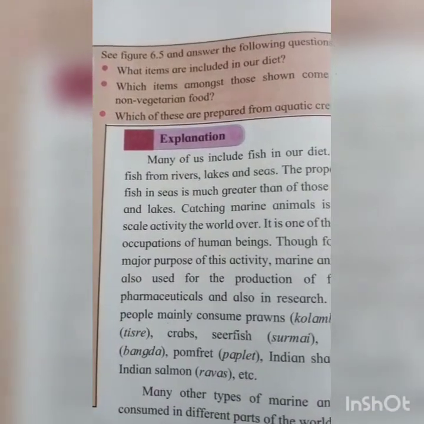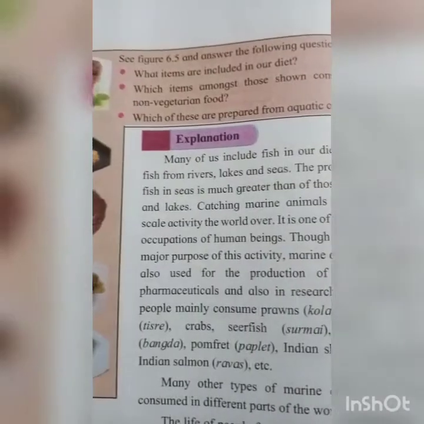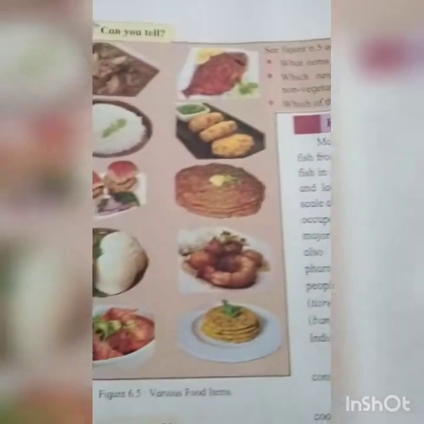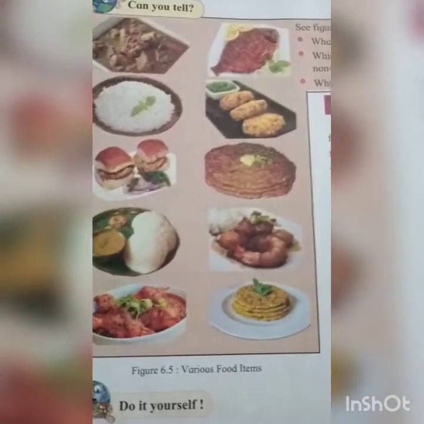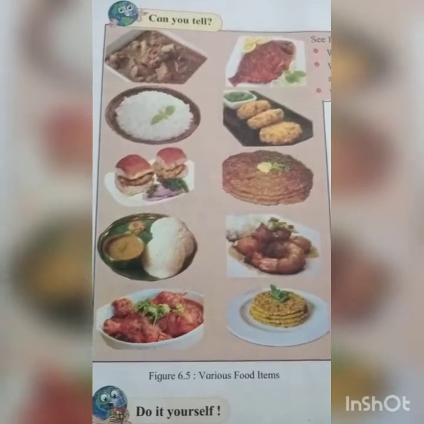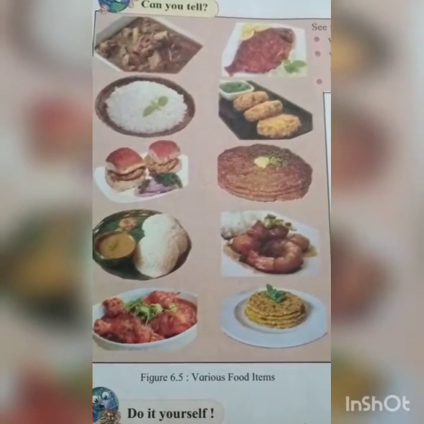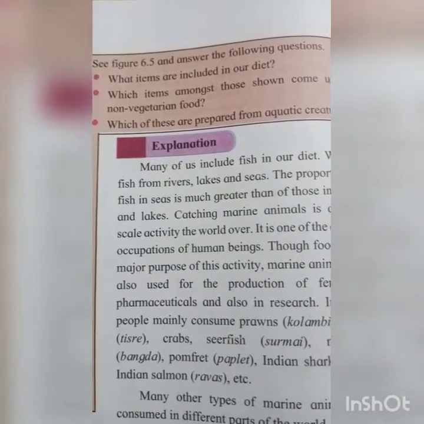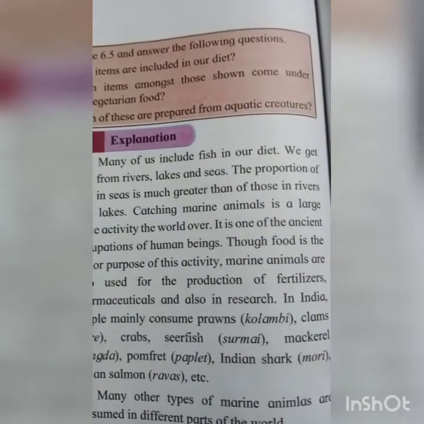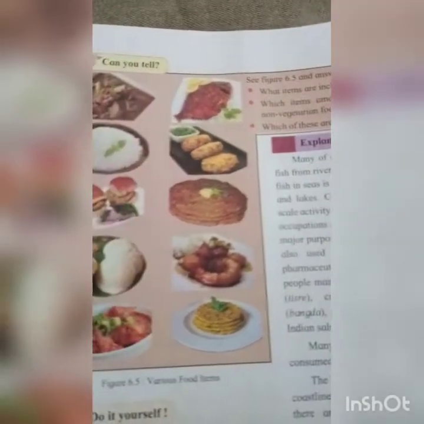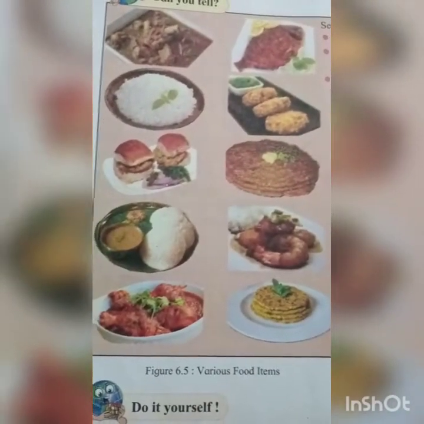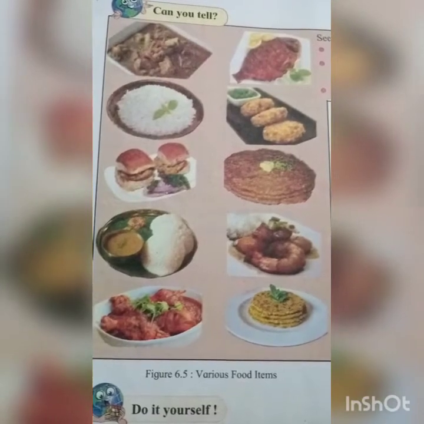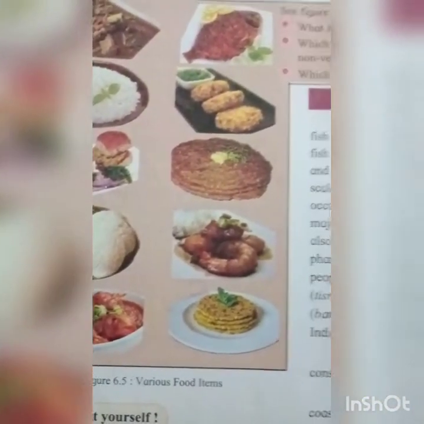Which items amongst those shown come under non-vegetarian food? See in this picture, what non-vegetarian foods are there, students? Items like fish, chicken and mutton amongst those shown come under non-vegetarian food. Next question is, which of these are prepared from aquatic creatures? You all know that aquatic creatures are those living in the water, that is fish. So fish items are prepared from aquatic creatures.